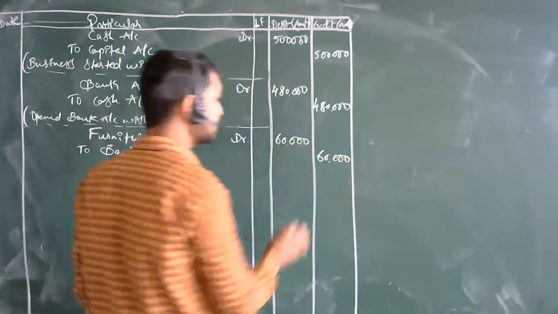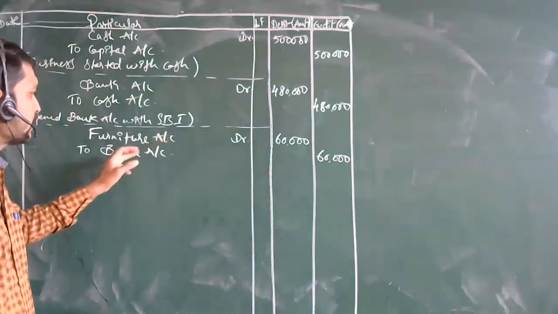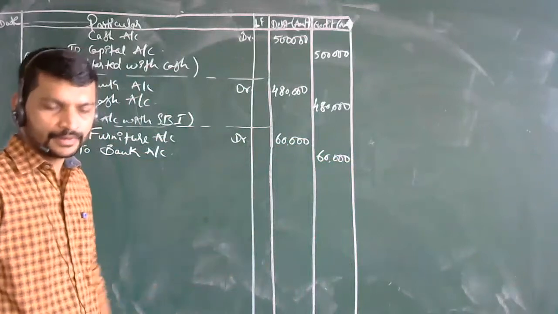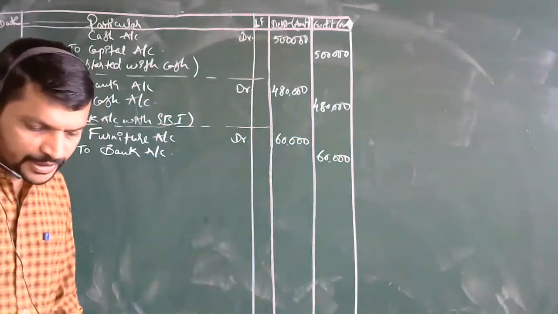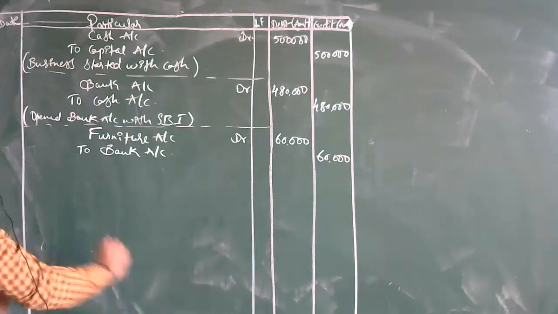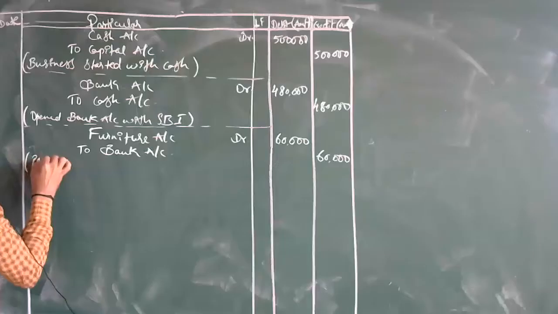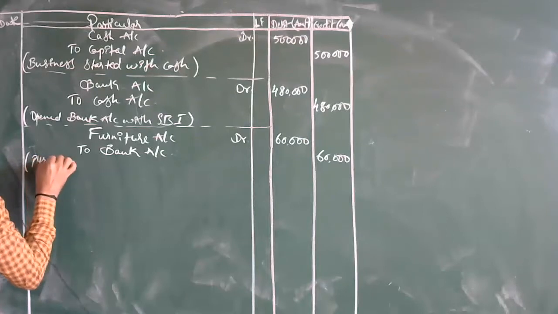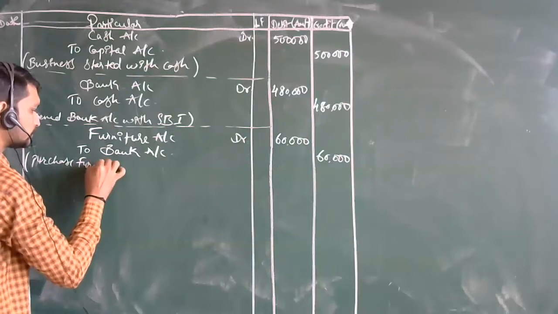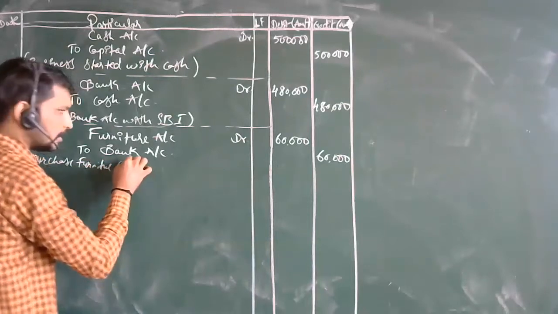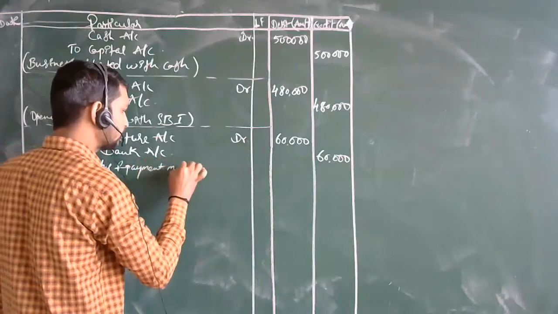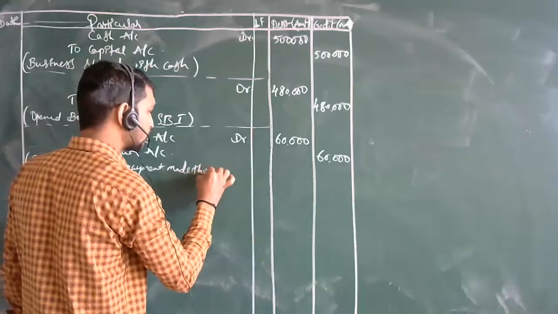When assets increase, you are going to debit it, and when there is a decrease, you are going to credit it. That is the whole point over here. So next, what will be the narration? Purchased furniture and made payment through bank.